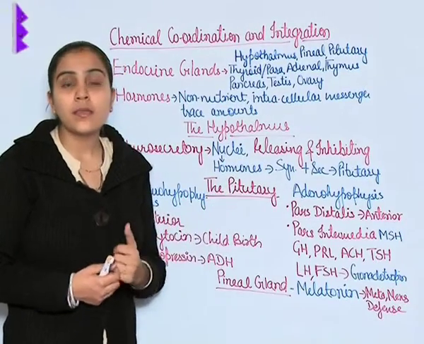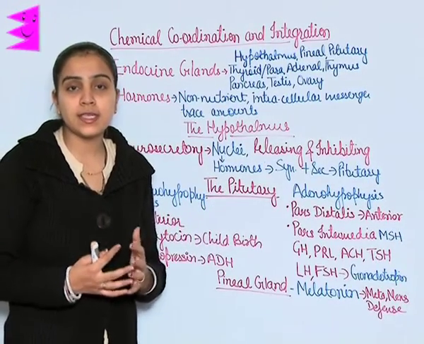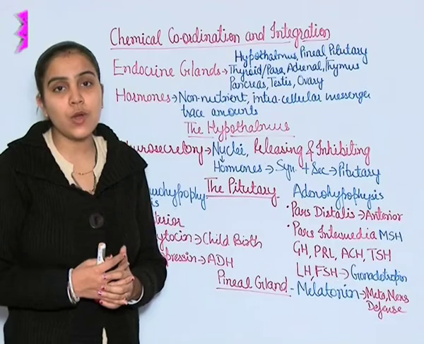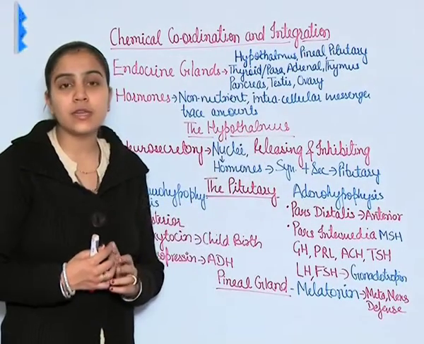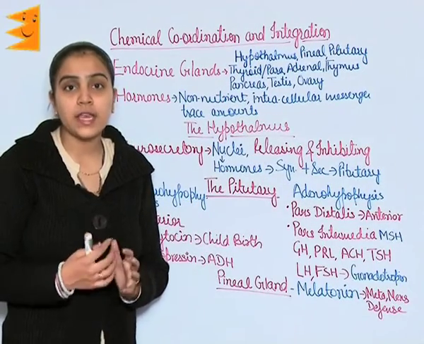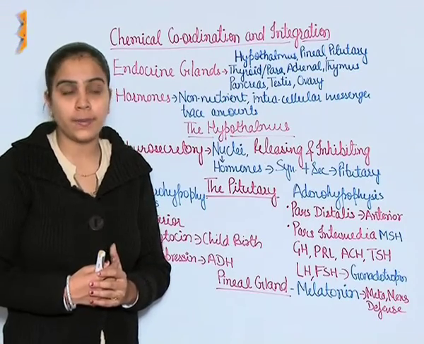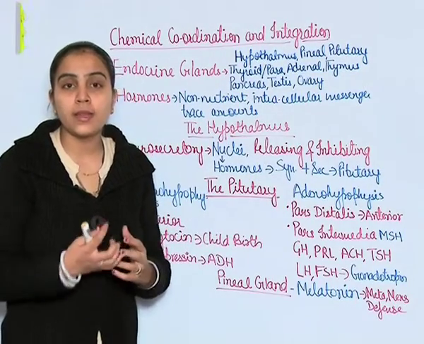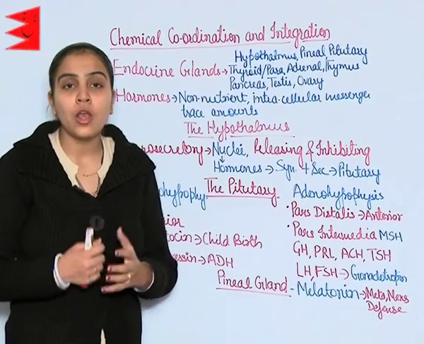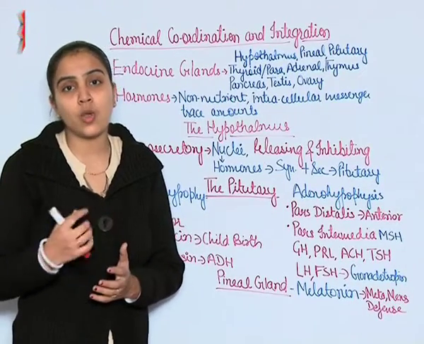These hormones regulate the synthesis as well as secretion of hormones from the pituitary gland. The hypothalamus releases two kinds of hormones, releasing or inhibiting. That is, either the hormone will promote the release of another hormone or will inhibit the release of the other hormone.